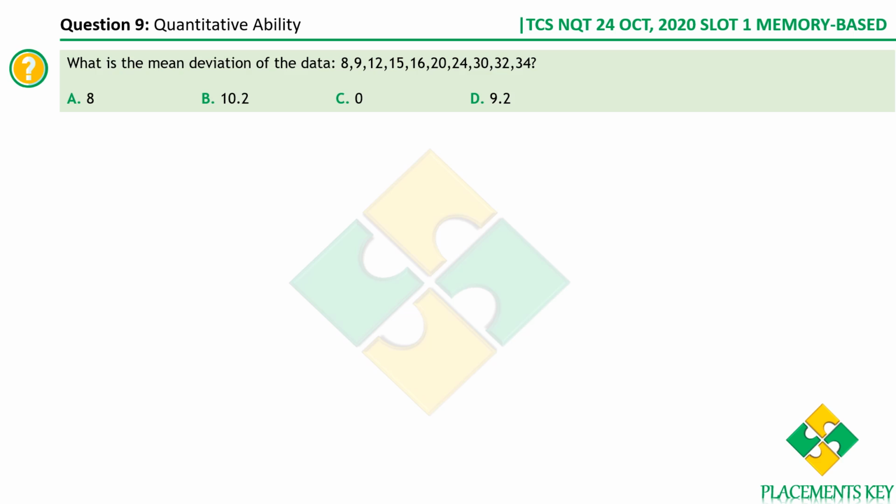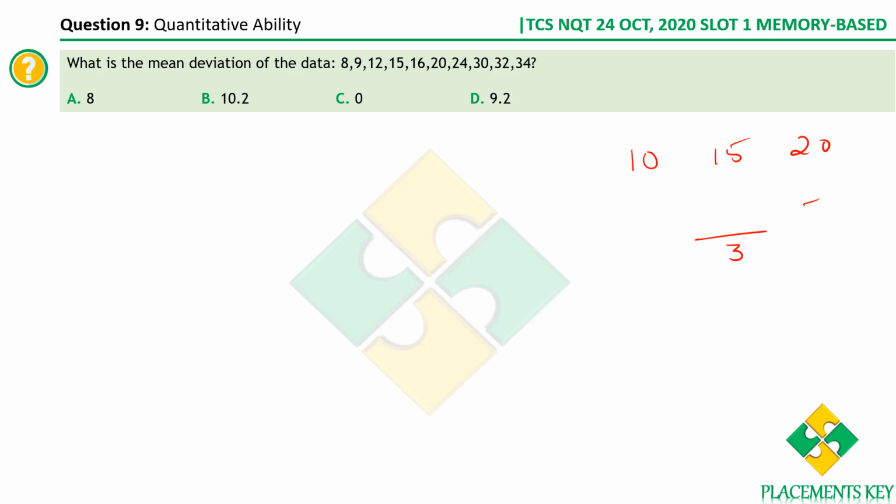What is the mean deviation of the data? First let me explain one concept here. Let's say, what is the mean of 10, 15 and 20? Mean is the sum of observations by the number of observations. So what is the sum? 10 plus 15 plus 20, so it is 30, 45. So 45 is the sum, divided by the number of observations 3. So you get the mean as 15.